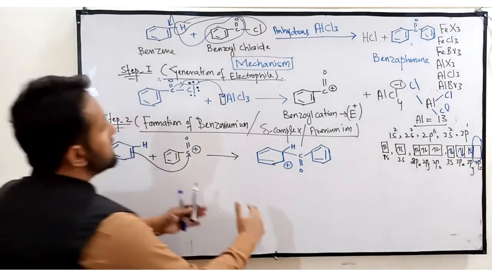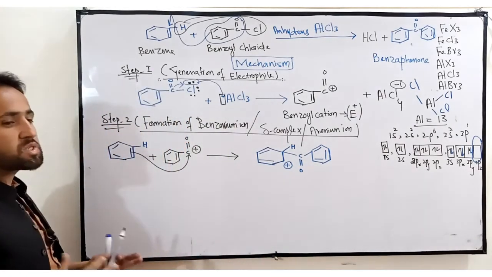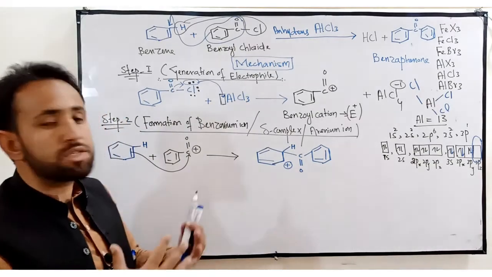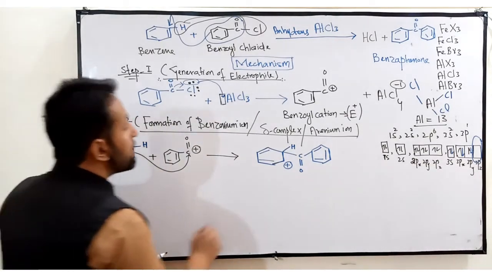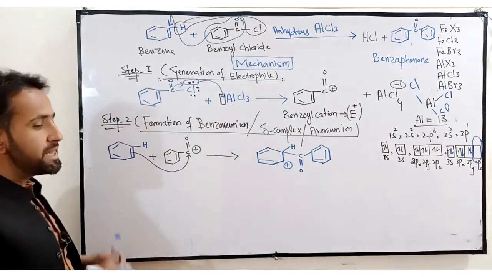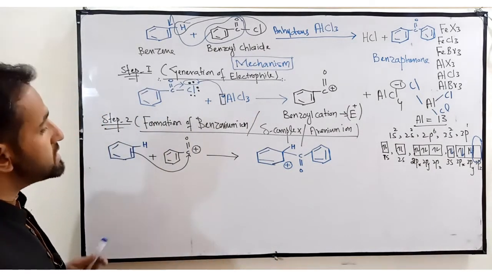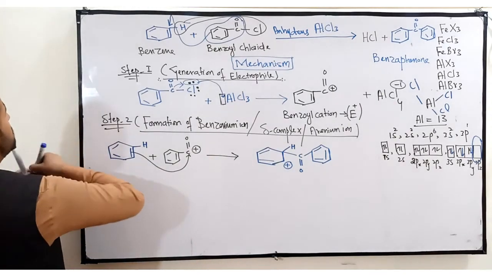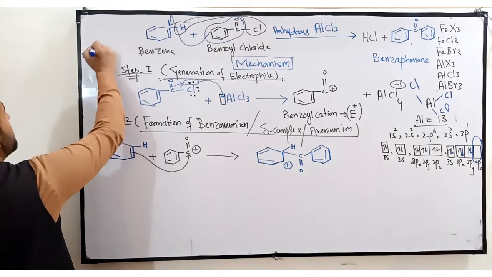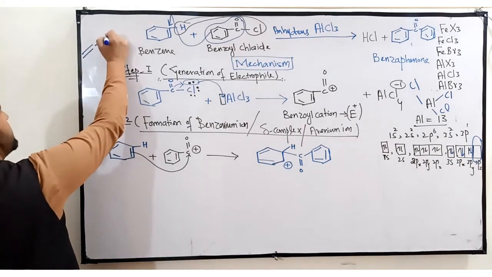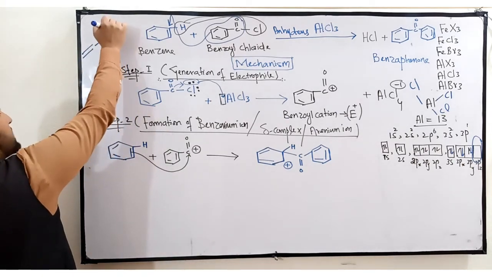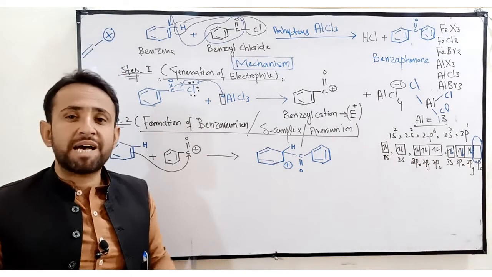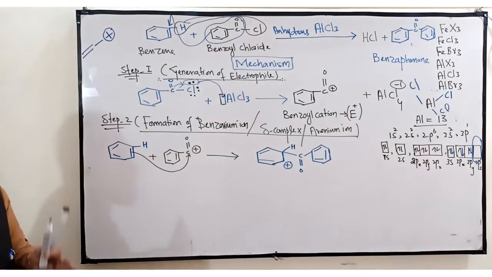But in this step, in case of sigma complex, we destroyed the conjugation, not 100%. We have not completely destroyed this structure, but still there is a resonance possible in this structure. Why? Because there is a condition for the resonance. Whenever there is a positive charge, and a double bond that is directly attached with a single bond, and that single bond is directly attached with the positive charge, now this is a conjugated system. In such type of system, the resonance is possible.